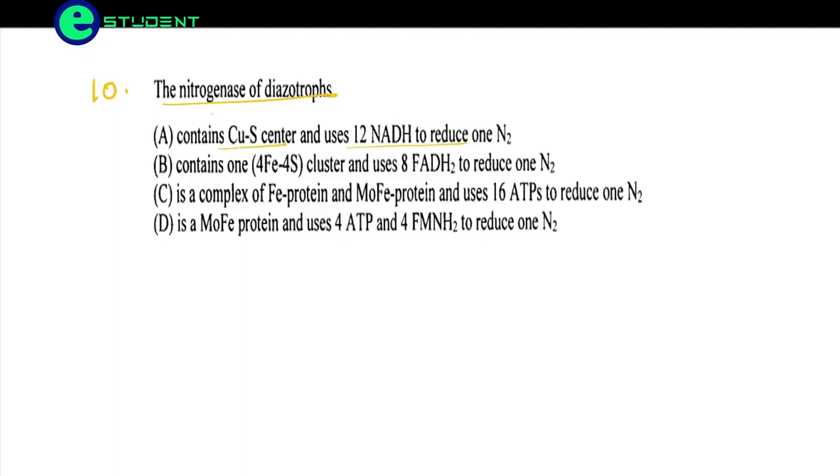Contains a Cu-S center and uses 12 NADH? No, it never uses 12 NADH. Contains Fe and 4S? No, and it does not use 8 FADH2. These two are the wrong options. It is a complex of iron protein and molybdenum-iron protein and uses 16 ATPs to reduce 1 N2. Yes, this is correct. Another one is a molybdenum-iron protein and uses 4 ATP. No, it does not use 4 ATP, so this is the wrong option. It uses 16 ATPs. Okay, so C is the correct option here.